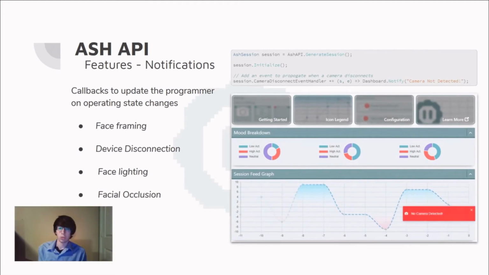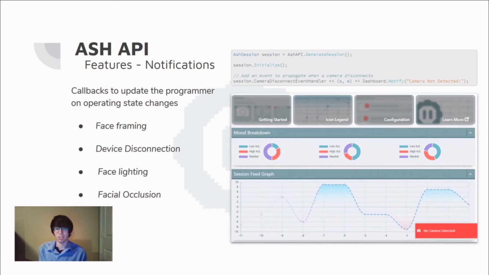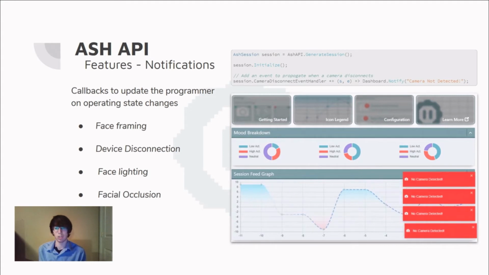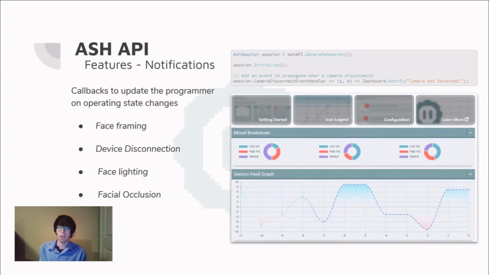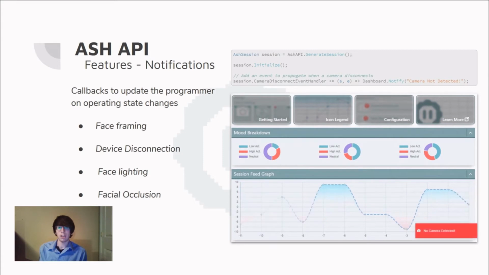Ash API also comes with a wide variety of data collection-based event systems, allowing for callbacks to update the programmer on operating state changes. Currently, Ash API supports events for camera and GSR devices disconnecting mid-session, face framing errors, face lighting being too bright or too dark, as well as detection when the face is occluded. The example to the right shows adding events when a camera disconnects and notifies the system.